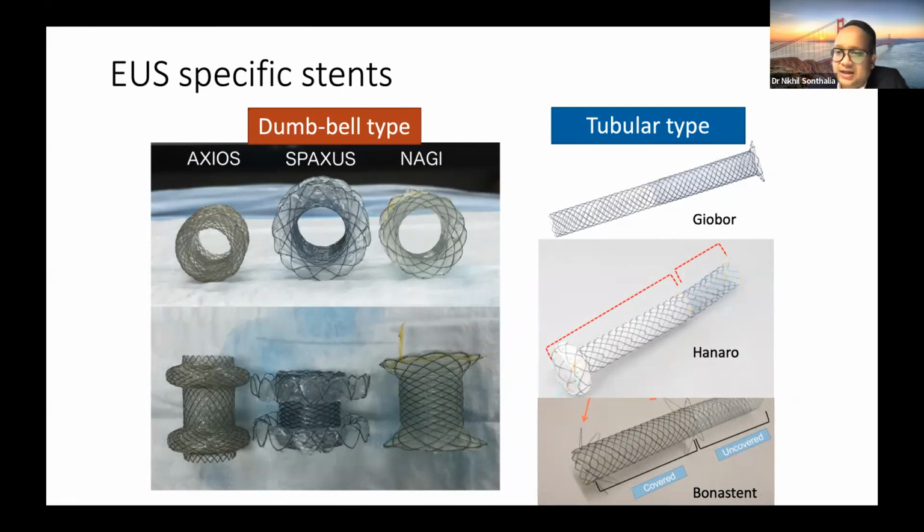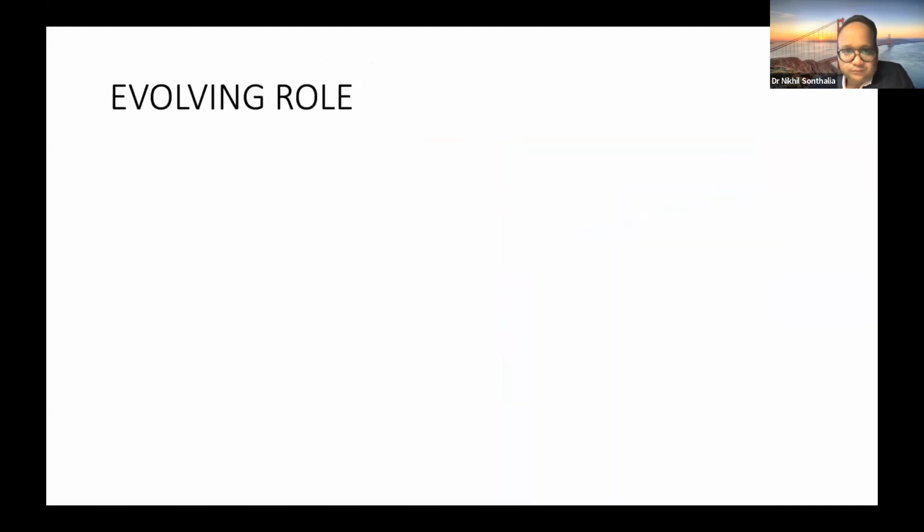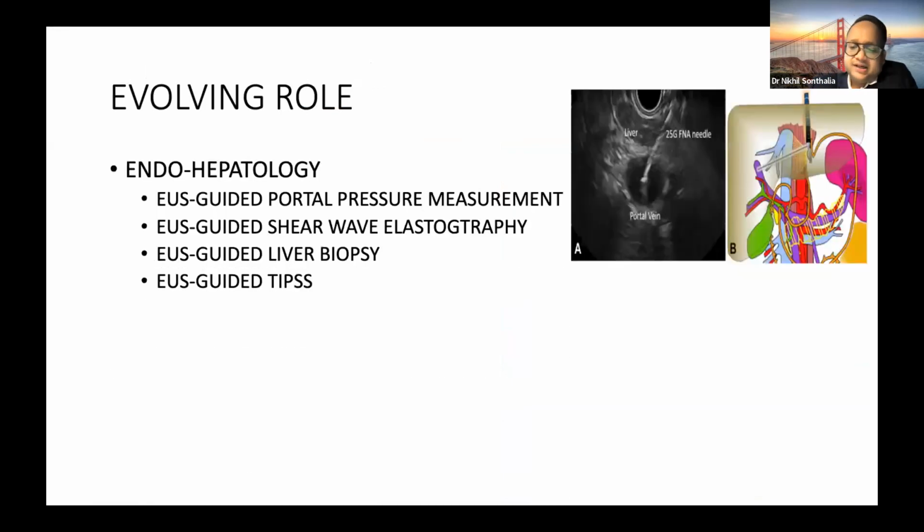Then there are tubular types which are useful for biliary drainage procedures like Geobor stent, Hanaro stent, and Bona stent, which have different proportions of covered and uncovered parts and different types of flares to reduce migration. So a lot of instruments are being innovated, and this is an exciting area of research and innovation in interventional endoscopy. These were the traditional uses that have been in use for the last 5 to 10 years.